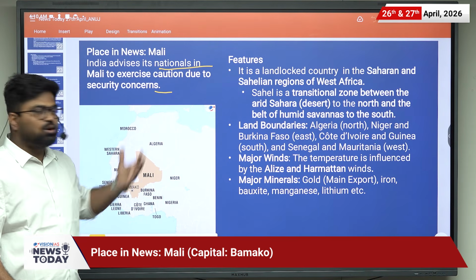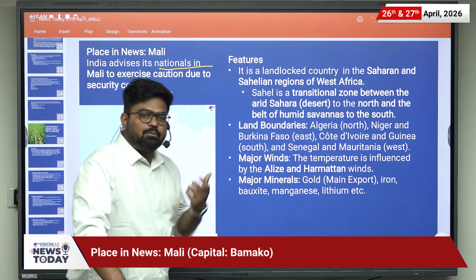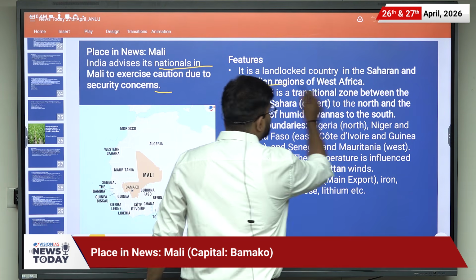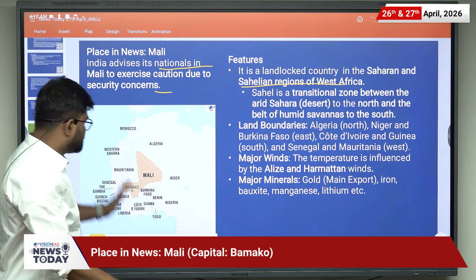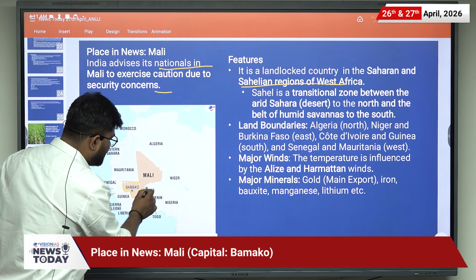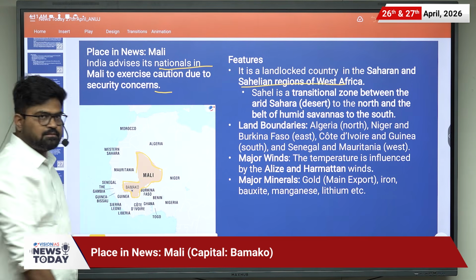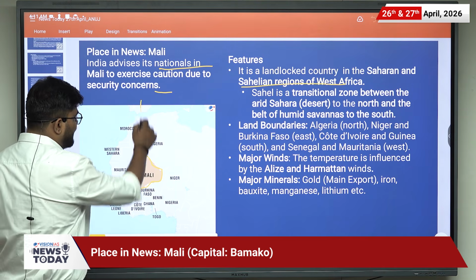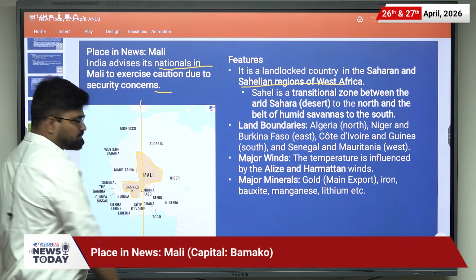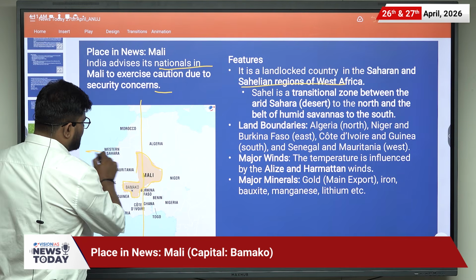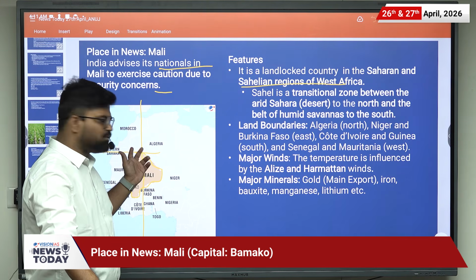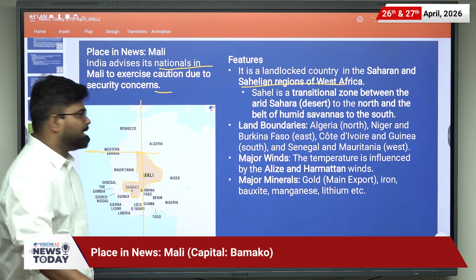It is a landlocked country, that means it does not share borders with the ocean. It is a country in the Saharan and the Sahelian region of West Africa. So this is the Africa continent, and it is here. You can see the map. And if you observe, the prime meridian passes through it, as well as the Tropic of Cancer passes through some of its northern area.